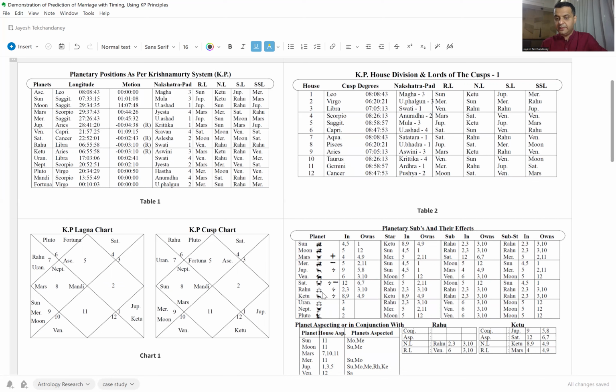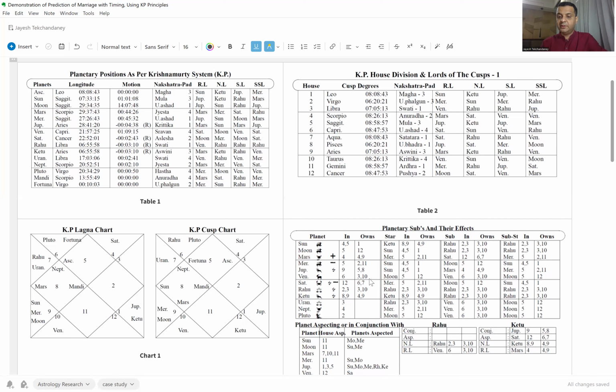So we saw how to read the significators of Rahu. We'll now read the significators of Venus. So Venus is deposited in the 6th house and is the lord of 3 and 10, in the star or the constellation of Moon, which is deposited in the 5th house and is the lord of the 12th. So Venus will give the results of Moon, which is the results of the 5th house and the 12th house, and will deliver its own results, which is 6th house, 3rd house, and 10th house.